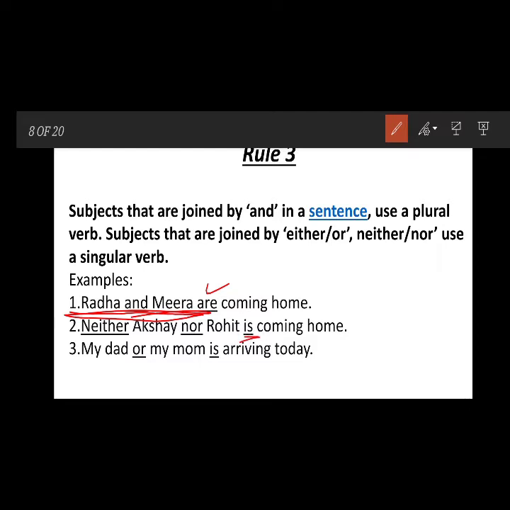And, my dad or my mom is arriving today. It means between my dad or my mom, only one of them is arriving today. There is only one, so that's why we are using a singular verb.